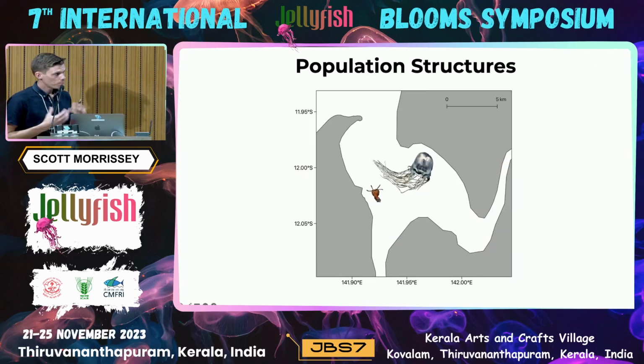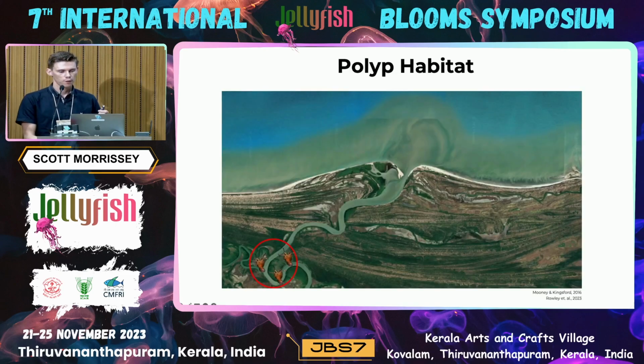And so with all of this evidence said, there's certainly support here for what was found with Jodie's biophysical models, that medusae are being largely retained within the port. And because of this and that polyps were found only within the port, there is evidence here to suggest that the area does represent a population stock of Chironex. And this adds to increasing evidence that some cubozoan species potentially have surprisingly small and isolated population stocks.